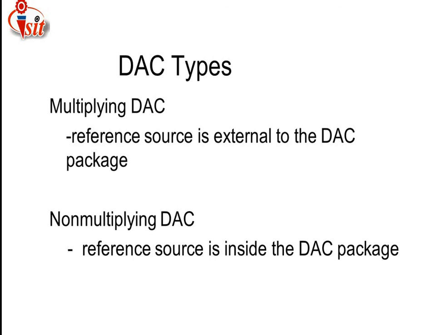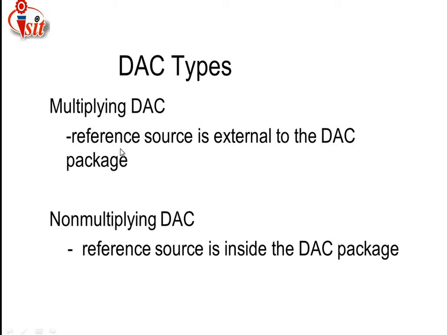Then what are the types of DAC? Here we have seen the types of DAC. The first type is the multiplying DAC, which, as the name indicates, is used for multiplying. The second type is the non-multiplying DAC, which is used for non-multiplying purposes. Then what is the meaning of multiplying and non-multiplying?